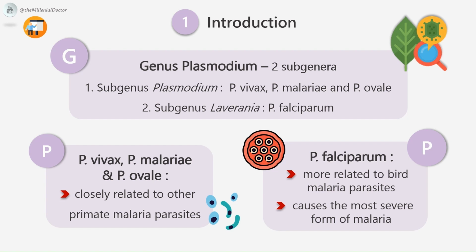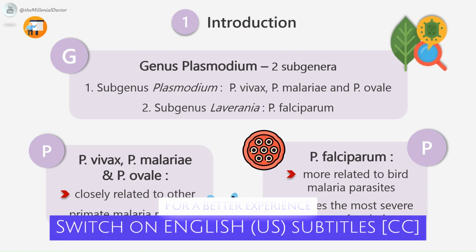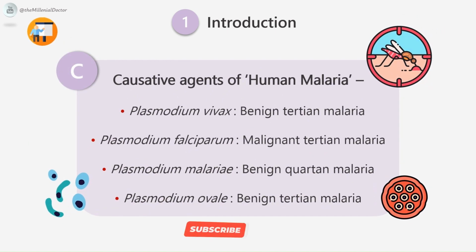Plasmodium falciparum is more related to bird malaria parasites and appears to be a recent parasite of humans in evolutionary terms. Perhaps for this reason, falciparum infection causes the most severe form of malaria and is responsible for nearly all fatal cases.